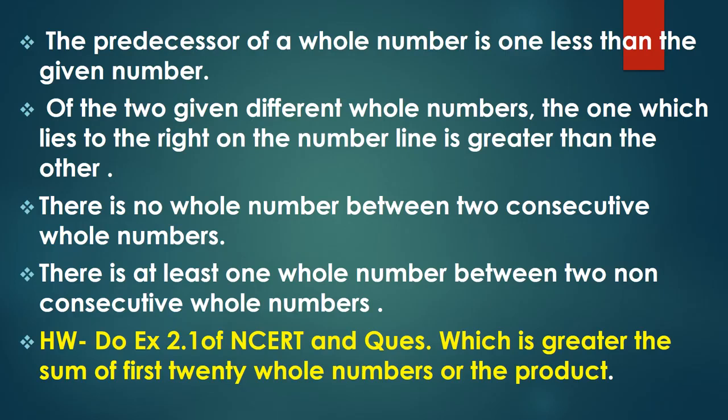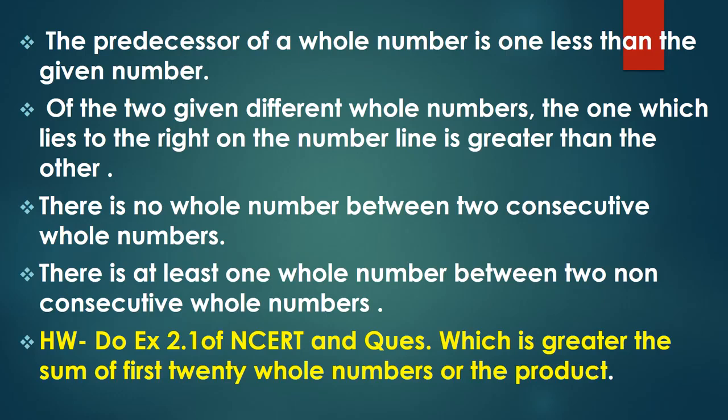There is no whole number between two consecutive whole numbers. If we have two whole numbers in continuity, no whole number lies between them.